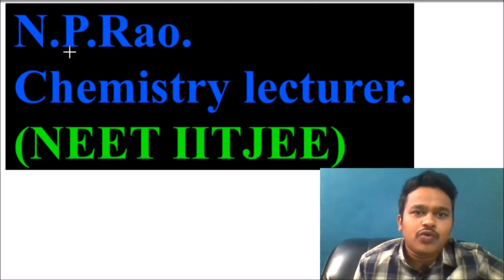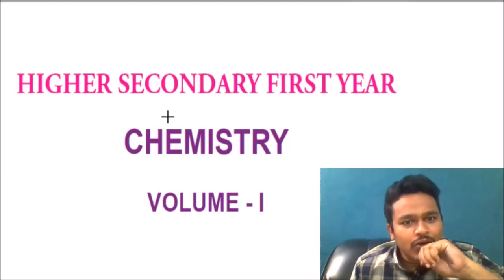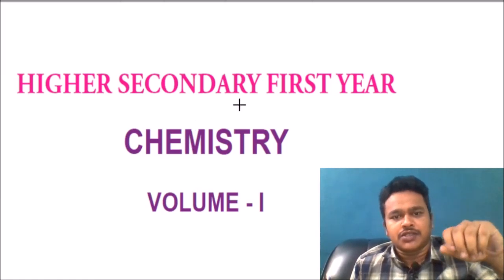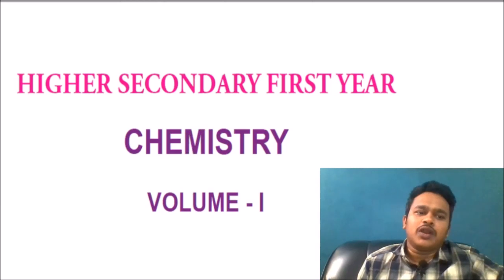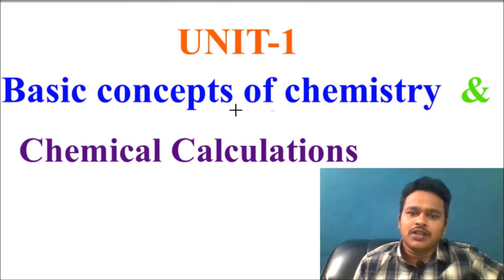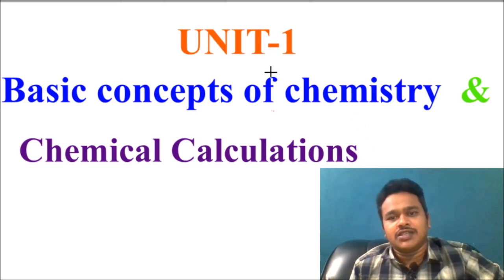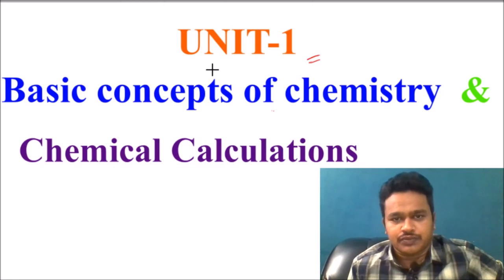So now, what am I going to do? I am going to explain to you the volume 1 chemistry. Here this is your textbook starting page. Volume 1 we are going to study. In volume 1 we are going to discuss basic concepts of chemistry and chemical calculations. This is unit 1 in your textbook. This is the first class for you.